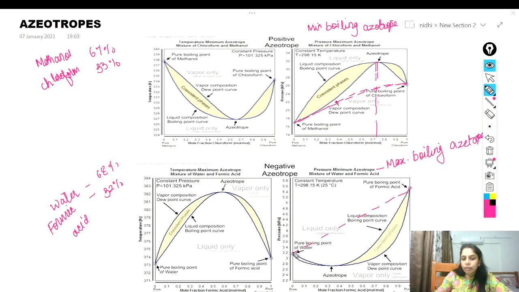Okay, and when we have the mixture of water and formic acid, when it reaches this point, the vapor pressure is decreasing or very low, so there are no vapors forming. So when vapors don't form, what will you need to do with the temperature? The temperature will have to be high, a maximum temperature. So that's why it shows the minima on the PXY diagram and maxima on the TXY diagram.